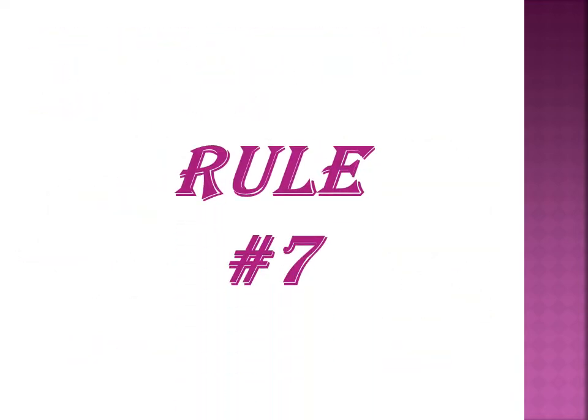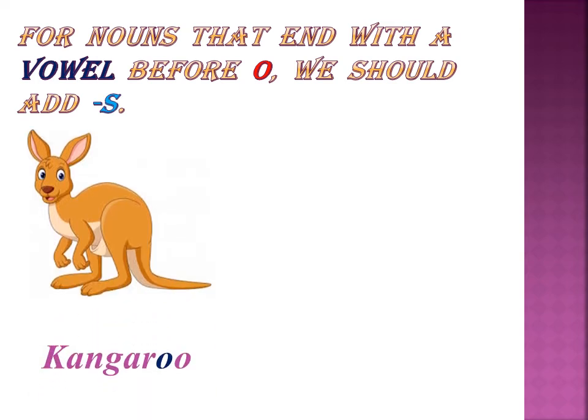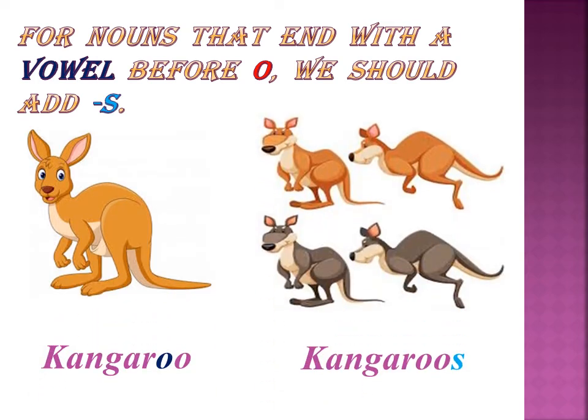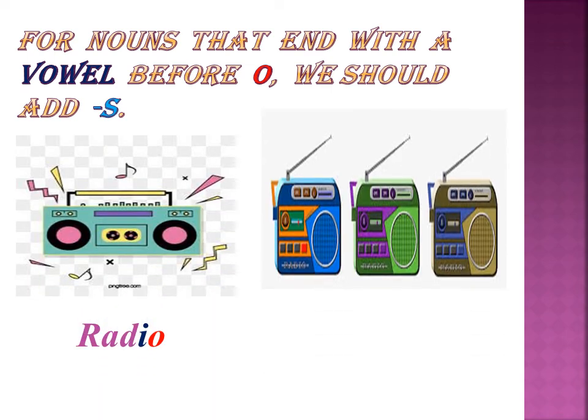Rule number 7. For nouns that end with a vowel before o, we should add s. Kangaroo. Here o is a vowel before o, so we are adding just s to its plural form, kangaroos. Radio, radios. These are some of the examples for the nouns that end with a vowel before o. We are just adding s to its plural form.